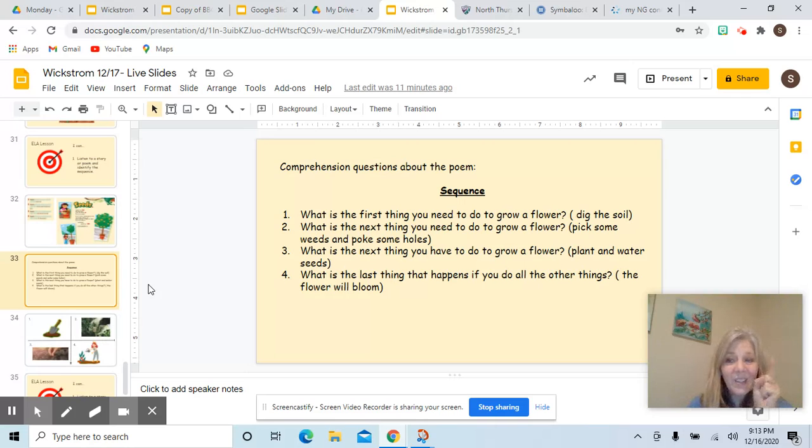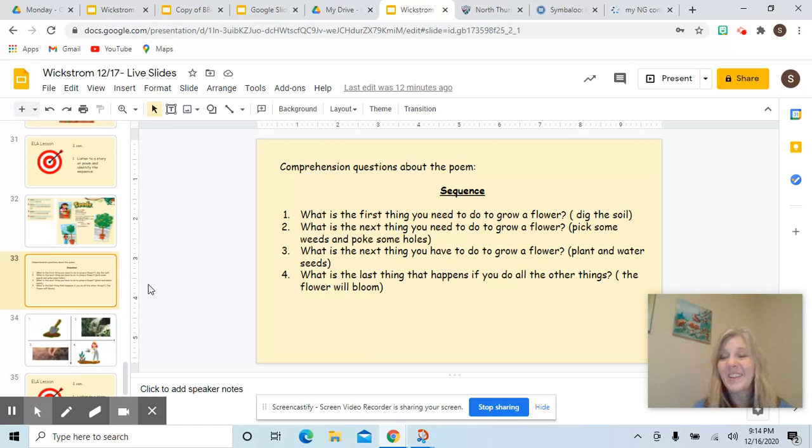And the last question with our sequence. Do you remember that if you do all of these things, what happens? Do you remember what happens to the flowers? They will bloom, bloom, and bloom. All right, my friends, that is our lesson for today, our comprehension lesson for our ELA lesson, learning and practicing how to use sequence.